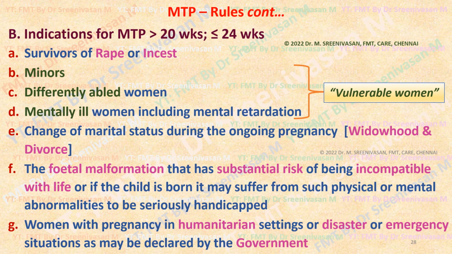Then in case of pregnancy exceeding 20 weeks up to 24 weeks, as we have seen, the opinion of 2 doctors is required regarding the applicability of the indications. So what are the actual indications in the MTP rules? That is, the pregnant woman is a survivor of rape or incest, the pregnancy results.